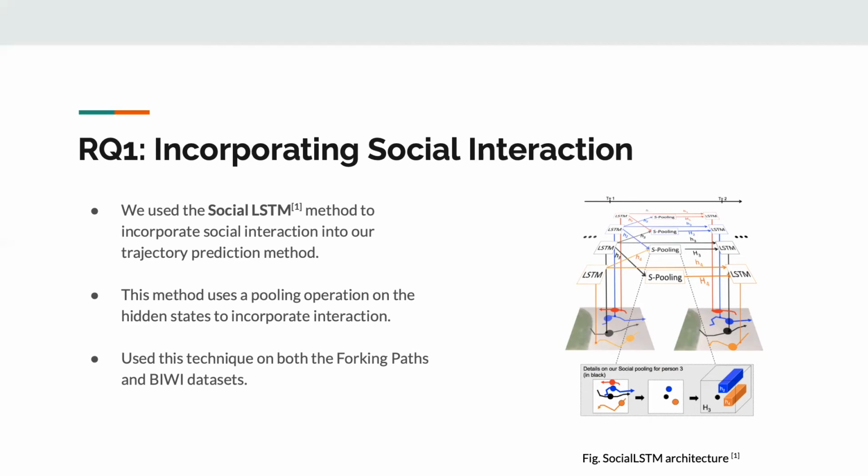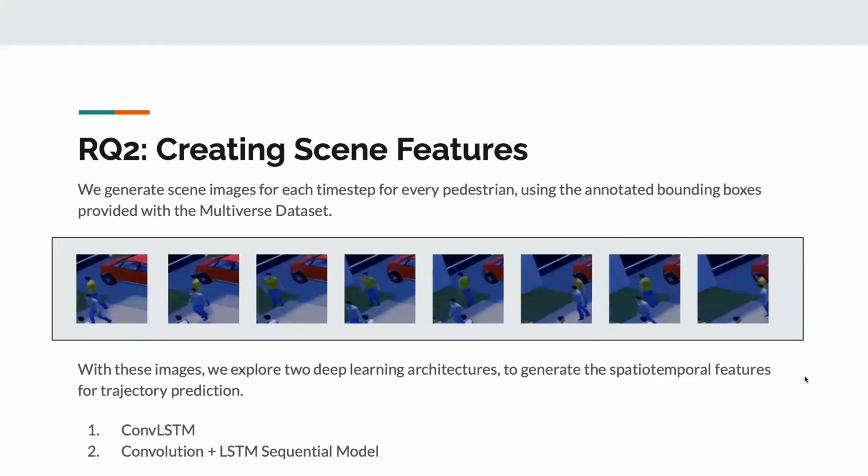To answer our first research question, we re-implement the Social LSTM model, which has a novel pooling mechanism which pulls together the hidden state representations of different pedestrians who are in a predefined vicinity of each other. To answer our second research question, we extract scene features from the Forking Paths dataset using the annotated bounding boxes and pass these scene features through two new architectures, the ConvLSTM and the convolution plus LSTM sequential model.